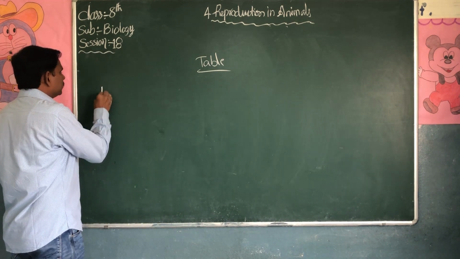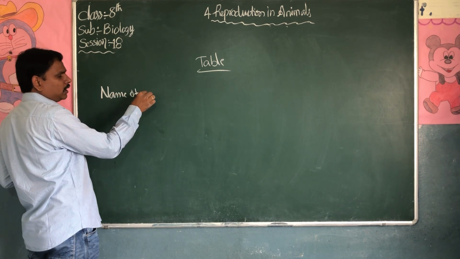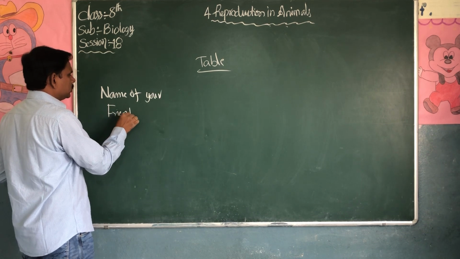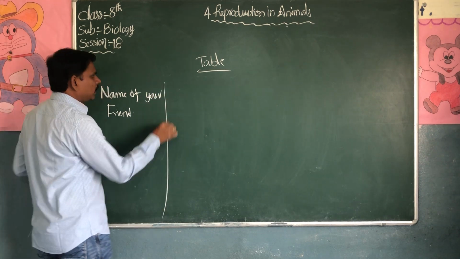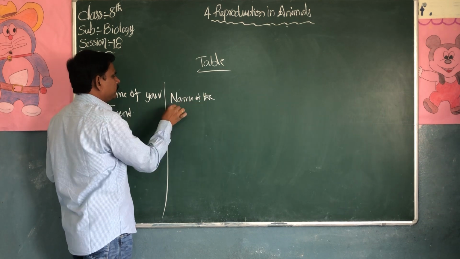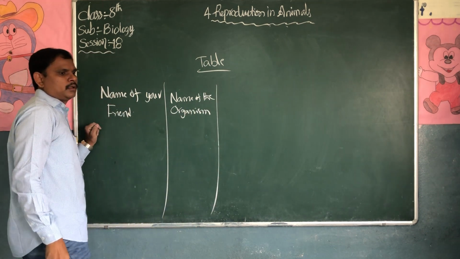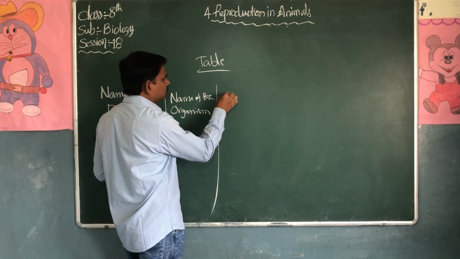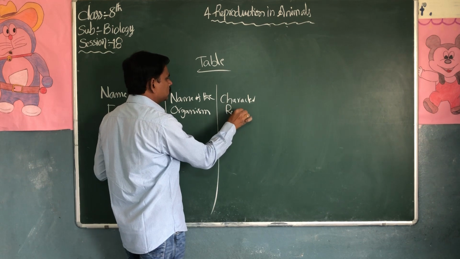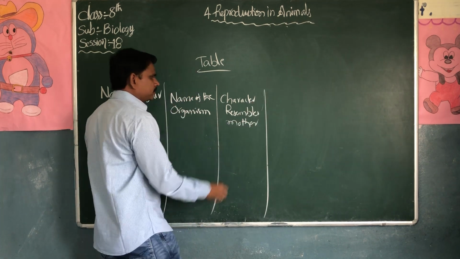Write some of your friends' names. Name of your friend, name of the organs, what organs resemble, and the characters that resemble mother or father. Some characters resemble the mother.